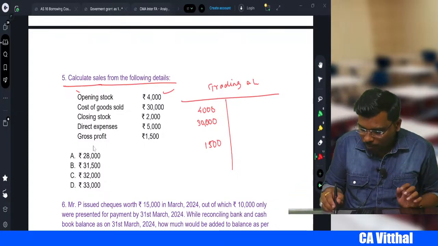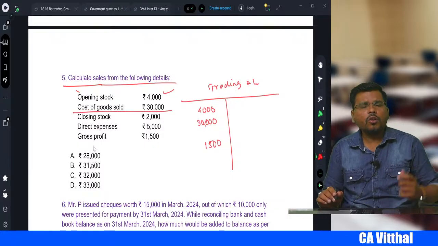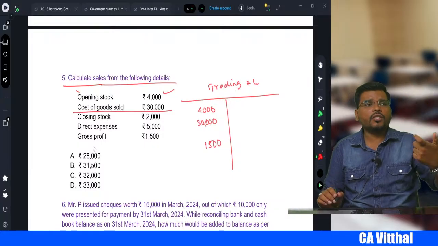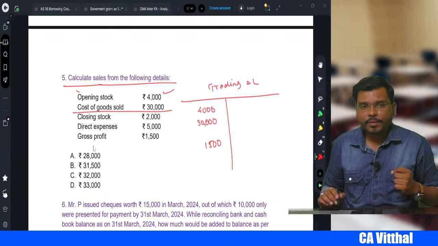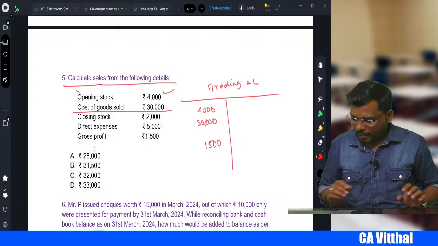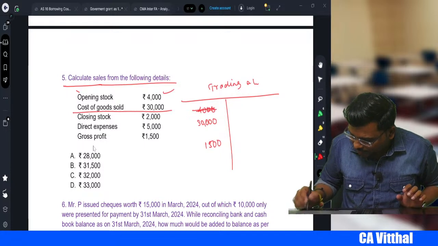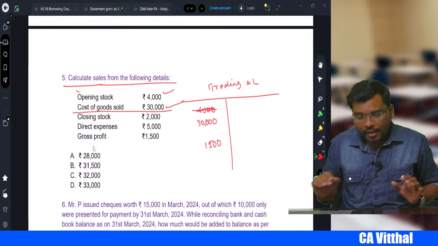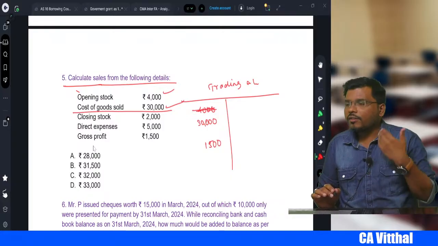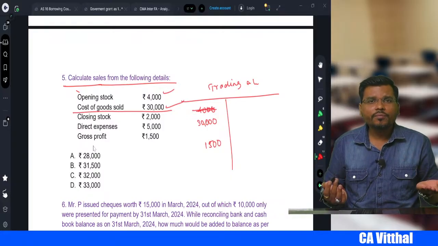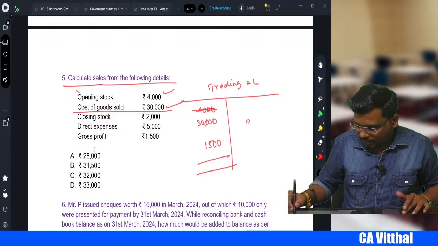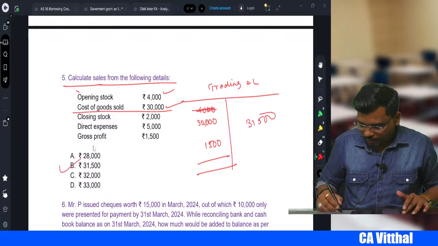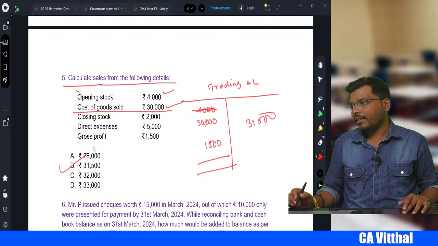Please try to understand. Whenever cost of goods sold is given, what is cost of goods sold? Opening stock plus purchases, then plus direct expenses minus closing stock. That means they have already given everything in 30,000. So will you write again? No. Then why are they giving this information, sir? To confuse you, right? So how much is your sales, sir? Your sales will come to 31,500. Option B will be the correct answer, right?